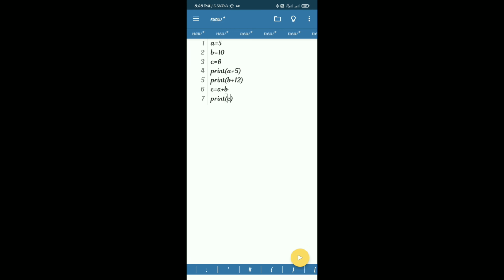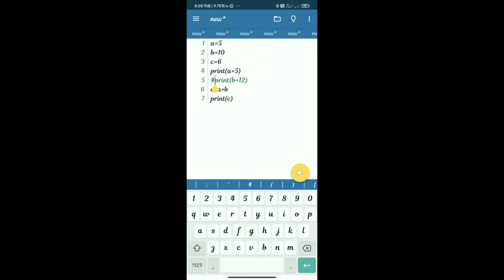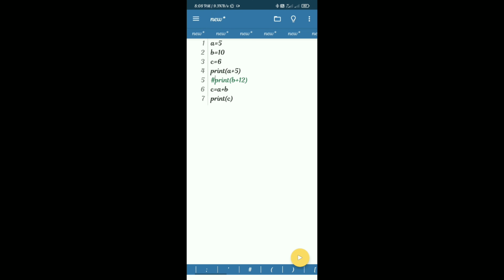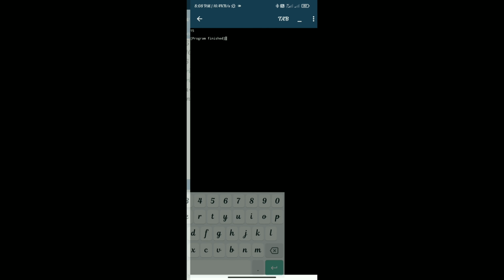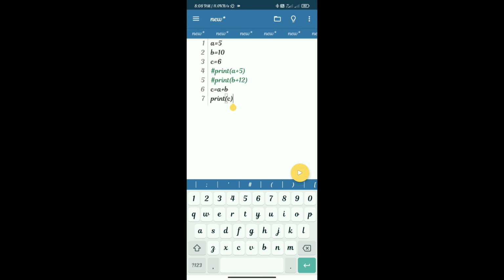Now we put a hash symbol or pound symbol before the print statement in line number 5, and after running it we get 2 lines of output. It means that line number 5 will not execute, and doing the same in line number 4 we get one output. It means the hash symbol simply removes the execution of the code.